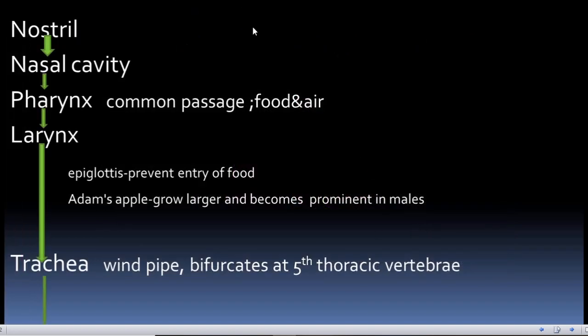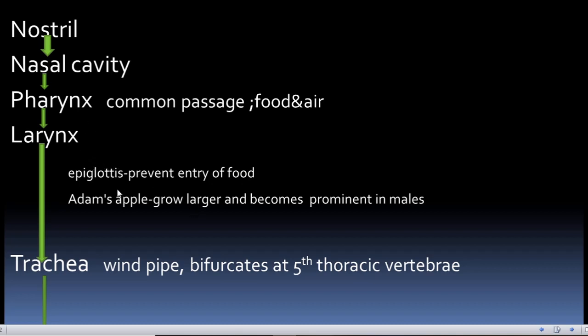Now the air from the external environment enters the respiratory tract through the nostrils. Then it passes into the nasal cavity and then into the pharynx. Now pharynx acts as the common passage of food and air. Then the air passes down to the larynx. Now the opening of this larynx is called glottis. It has a cartilaginous covering called epiglottis, which prevents the entry of food into the respiratory tract.